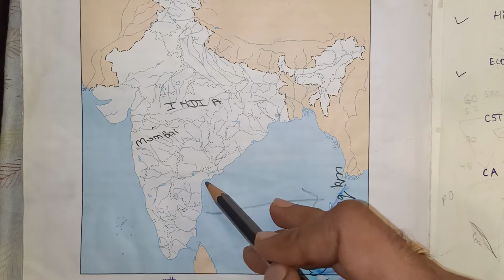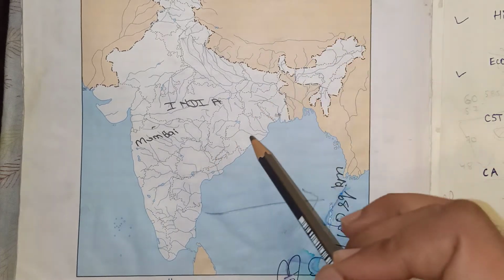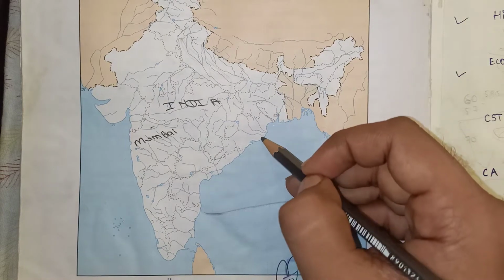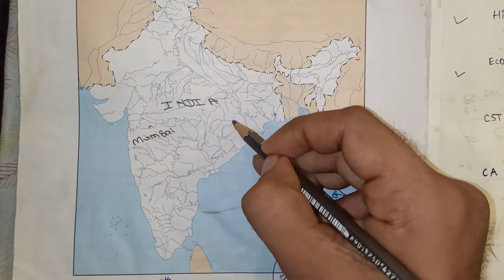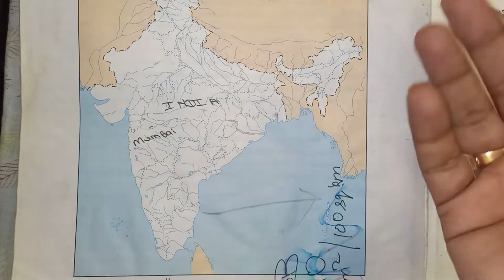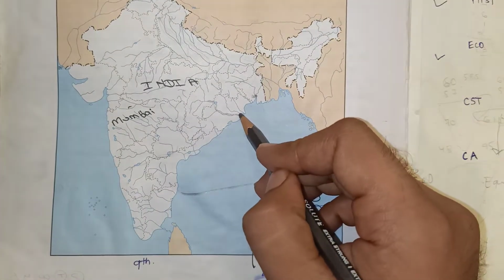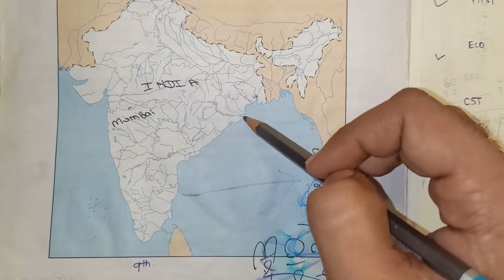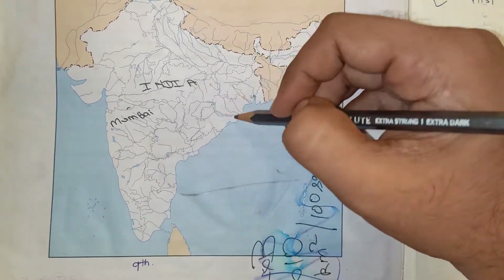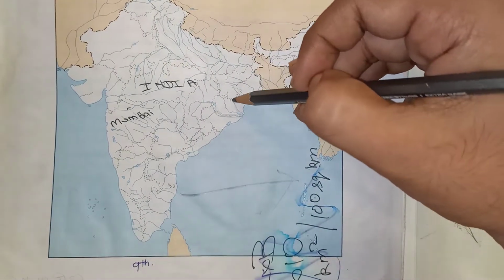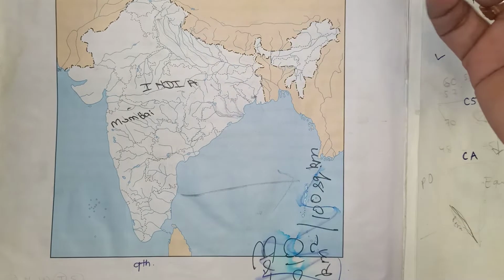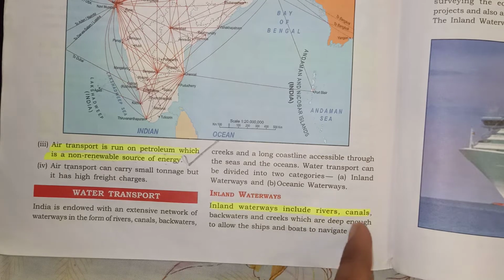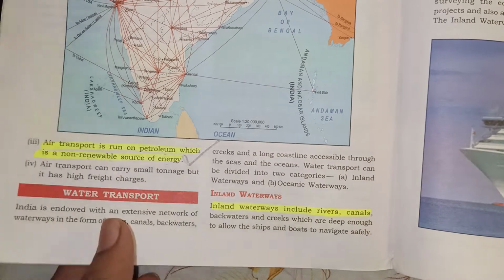Okay, so the inland waterways are the waterways where the ships use the rivers, canals to transport goods from one place to another. When the ship is traveling within the country, taking the rivers which are inside the country, that is the inland waterways. So inland waterways include the rivers and the canals.